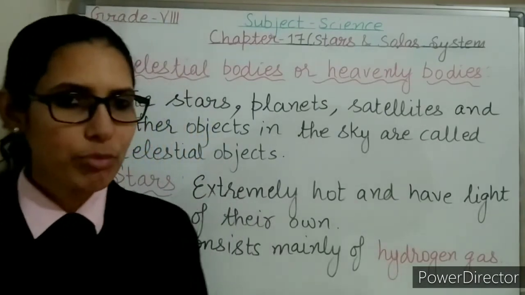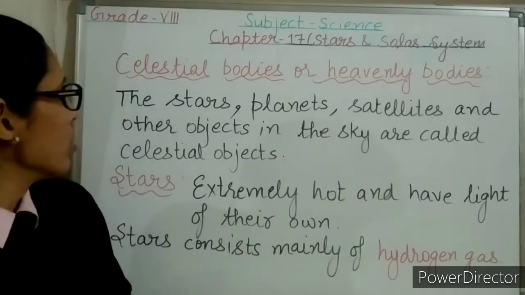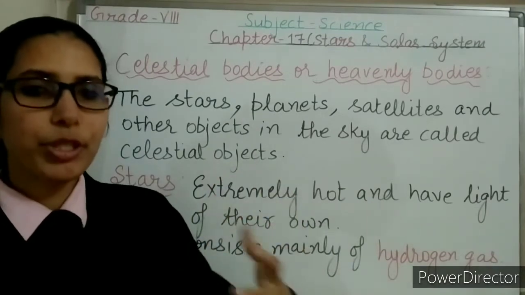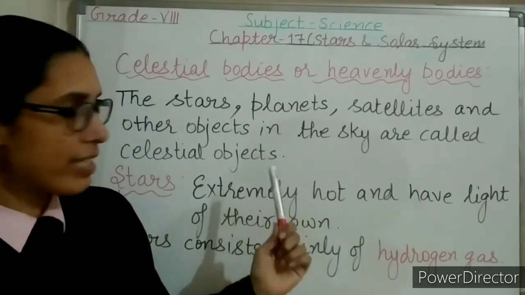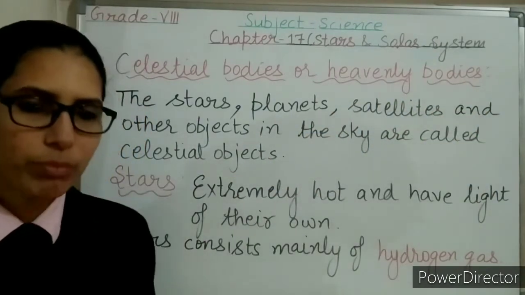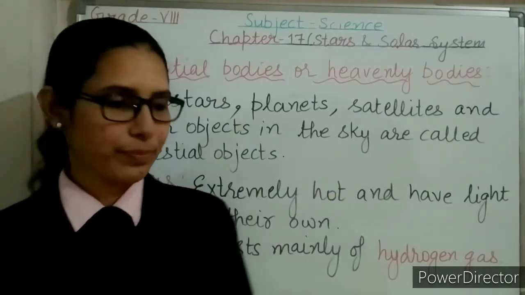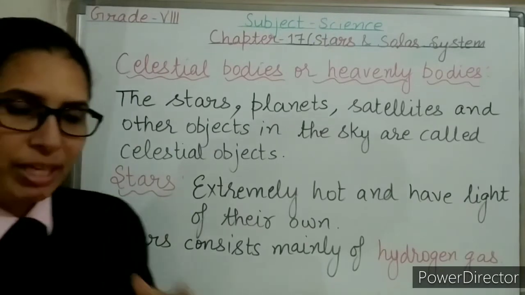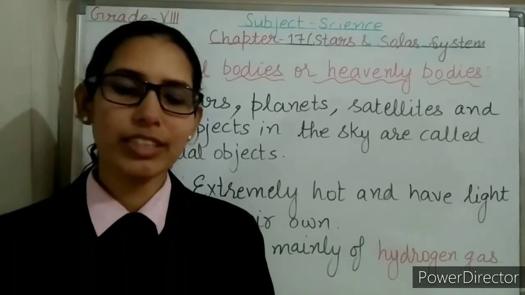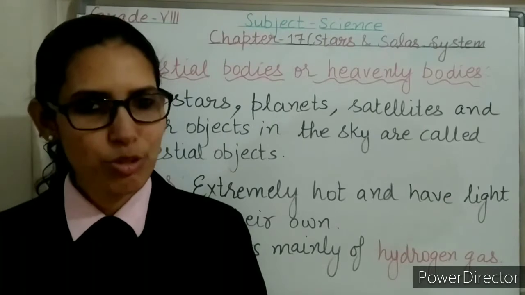Now, after this, let's come to the next point. What are celestial bodies or heavenly objects? The stars, planets, satellites and other objects in the sky like comets, meteors, meteoroids are called celestial objects, or heavenly bodies. We are going to discuss them in detail one by one. Before that, the branch of science that deals with the study of the universe is known as astronomy, and the scientists who study the universe are known as astronomers.